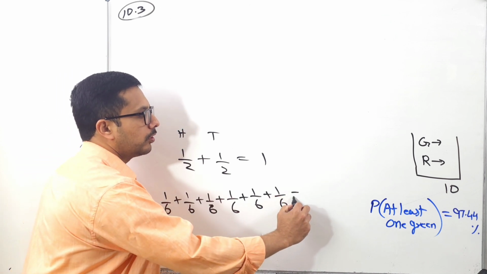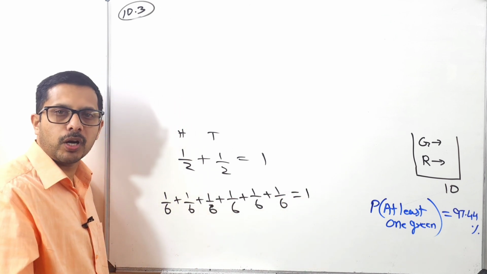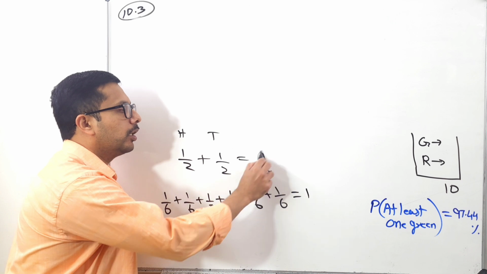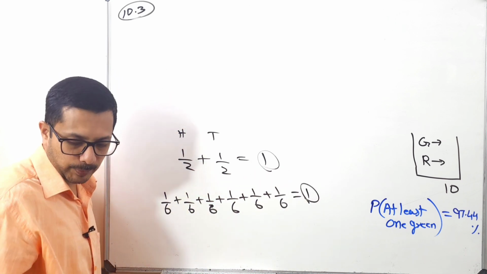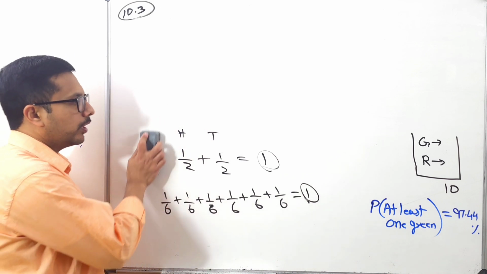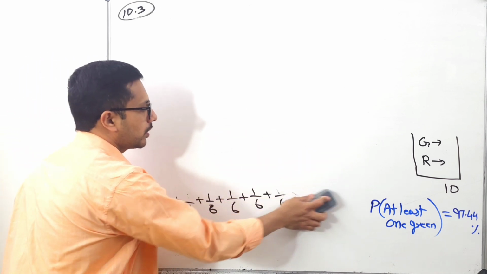If you add this one, you will get the answer as 1. So that is why we are saying that total probability is always 1. Okay, you have to remember that one, those who don't know that one. Okay, total probability is always 1.